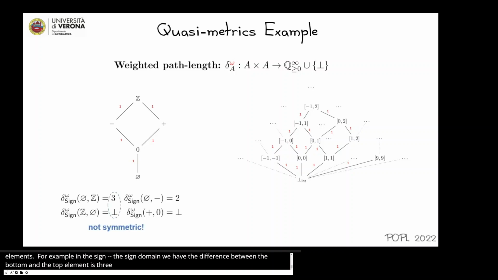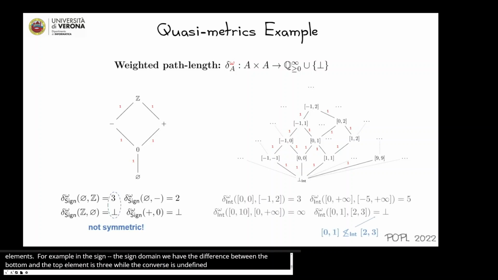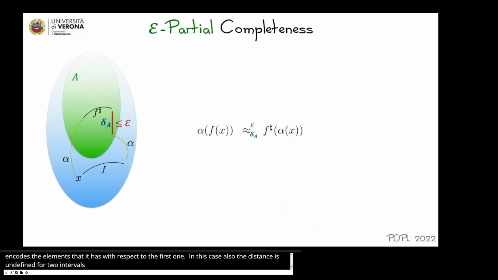While in the interval abstract domain, the distance between, for example, the interval [1, 1] and the interval [-1, 2] is 3. This encodes the number of more elements that the second interval has with respect to the first one. In this case, the distance is also undefined for two intervals such that the intersection is the empty set.